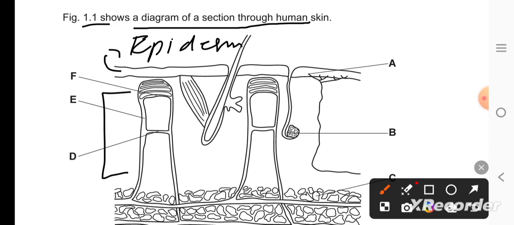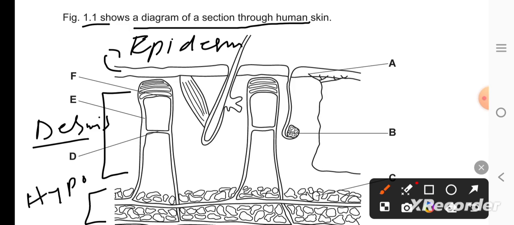And this portion is dermis. Dermis has the living tissues, and this one is the hypodermis. Hypodermis always has the fatty tissues, which are said to be the adipose tissues.